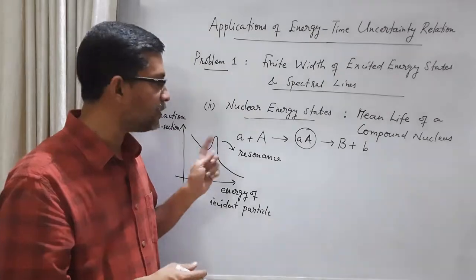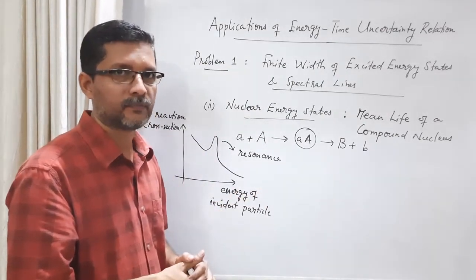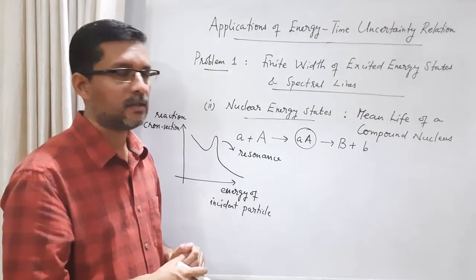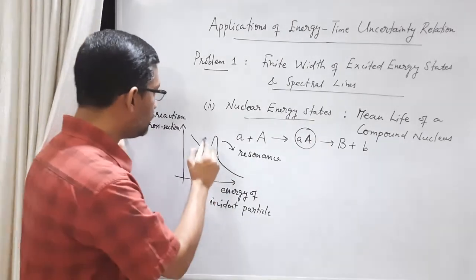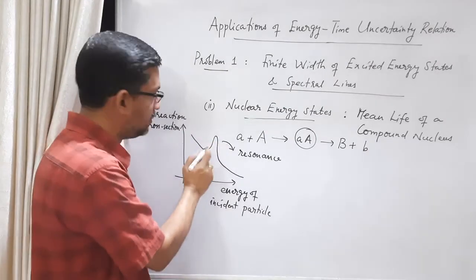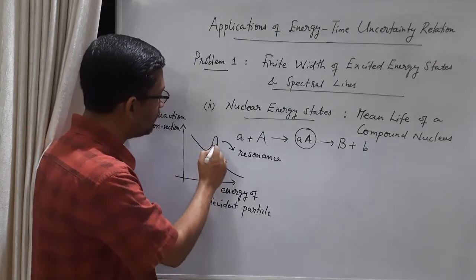So this resonance peak is a signature of the formation of a compound nucleus. Now from this resonance peak we can calculate the mean life of the compound nucleus. Let us see how. We take the width at half maximum of this peak.